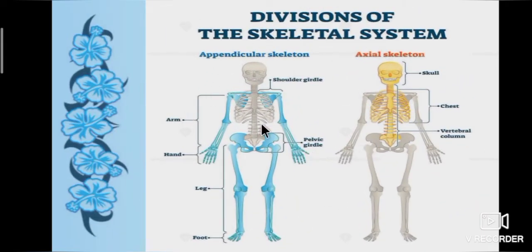There are two main divisions in the skeletal system. First one, appendicular skeleton system. Second one, axial skeleton system.